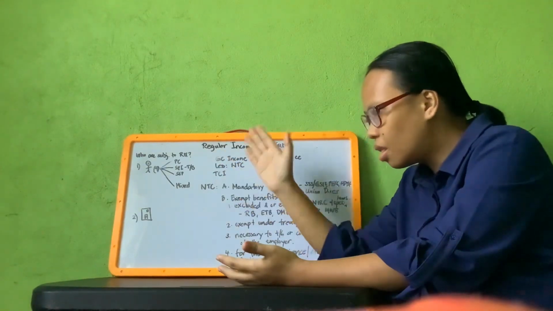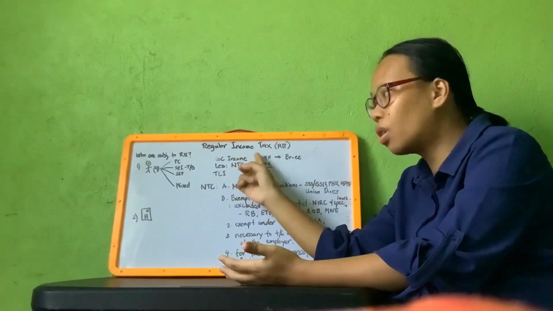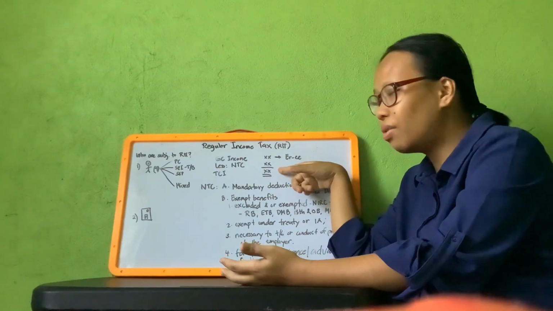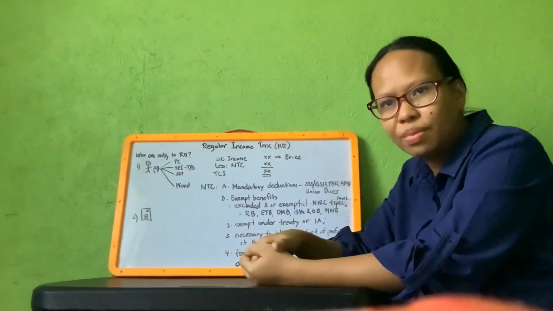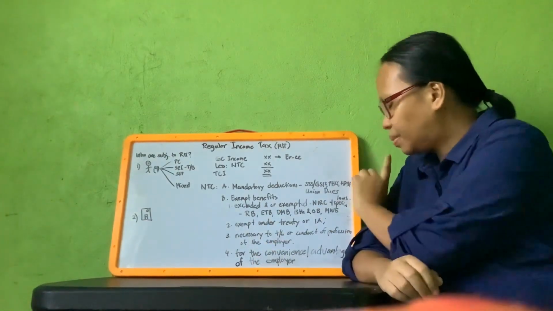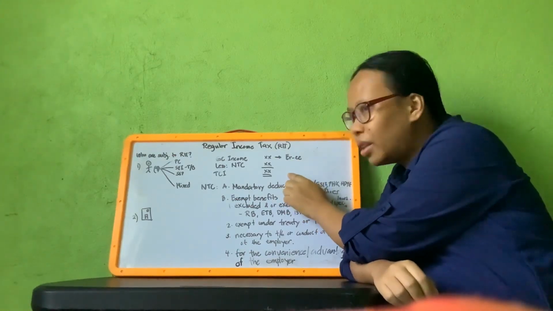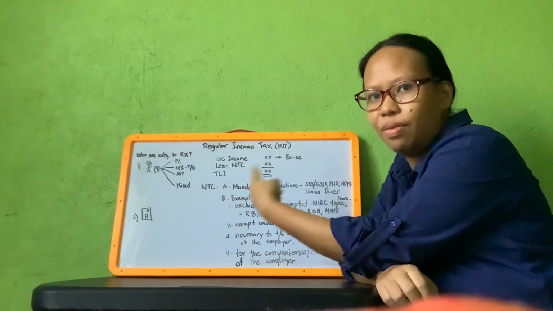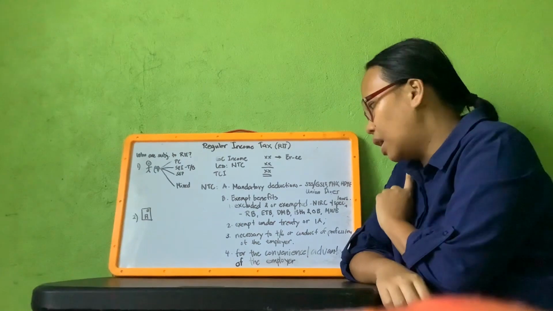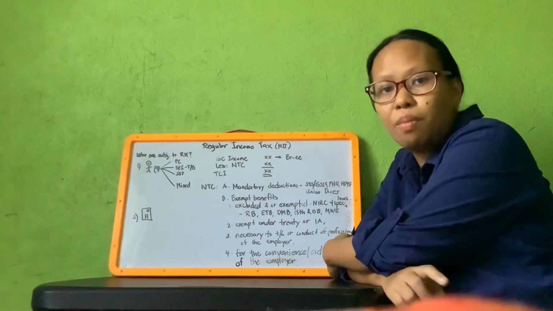Once you determine those types of income falling here, they should be deducted from your gross compensation income. And then you will arrive at your taxable compensation income. Looks easy, right? But we'll see. We will try to apply this tax model or this formula in the succeeding video. But after this lecture, we will first focus on de minimis benefits. I know you're having a hard time memorizing the list of